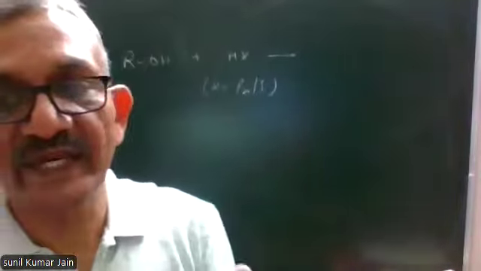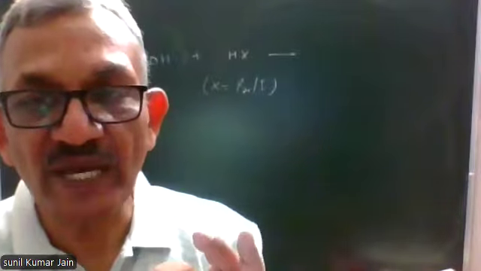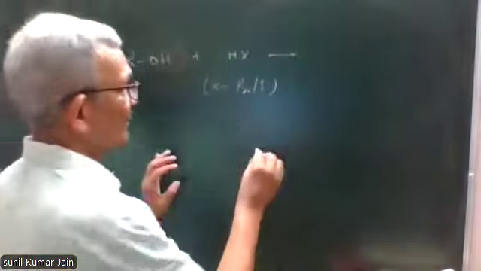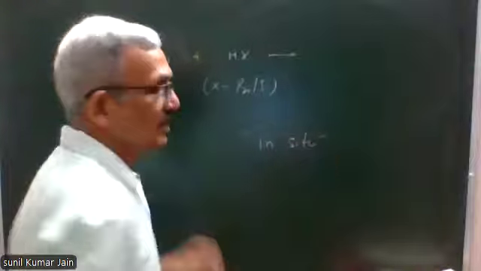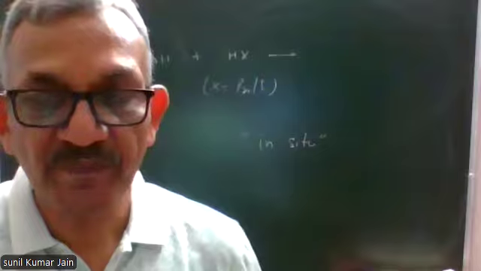They are prepared in the same reaction flask in which they are to be used so that they do not get sufficient time to undergo decomposition. This type of preparation of any compound is called in situ preparation. So I can say HBr and HI are unstable.